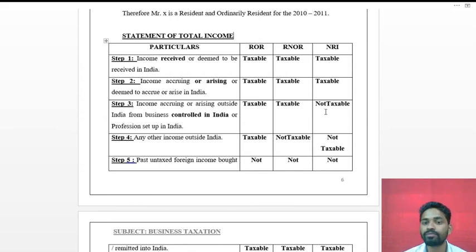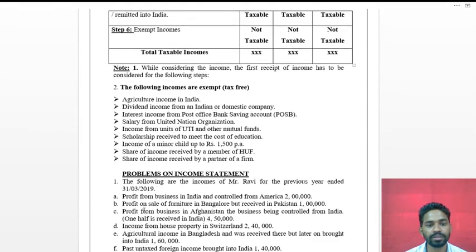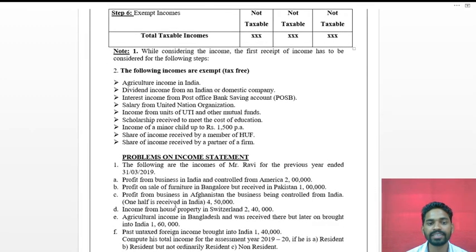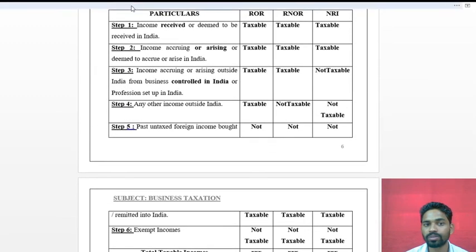But in the bracket, what they mentioned, just see here, one half is received in India. So out of this 4,50,000, the amount received in India, that is income received or deemed to be received in India, will be taxable for all the three cases.